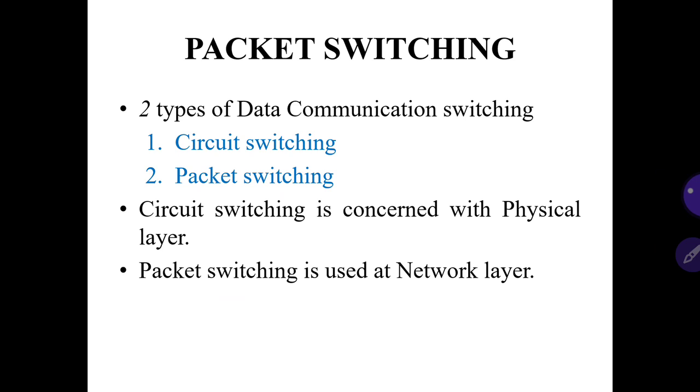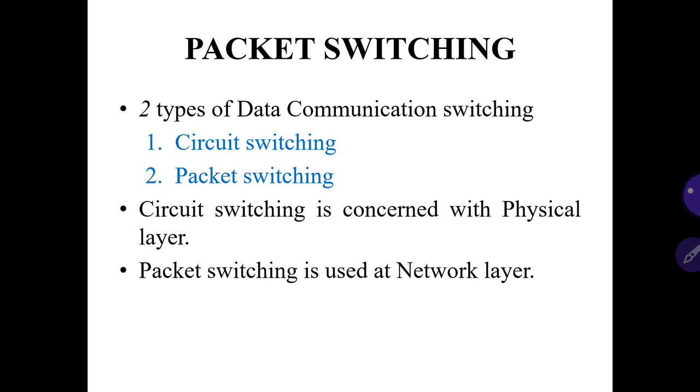Next, we understand that there are three kinds of switching technologies. One is circuit switching technology, used in telephone services. Another one is message switching, and packet switching is used in the wireless mode. There are two types of data communication switching: one is the circuit switching mode, and the other is packet switching, while message switching is simply called so.